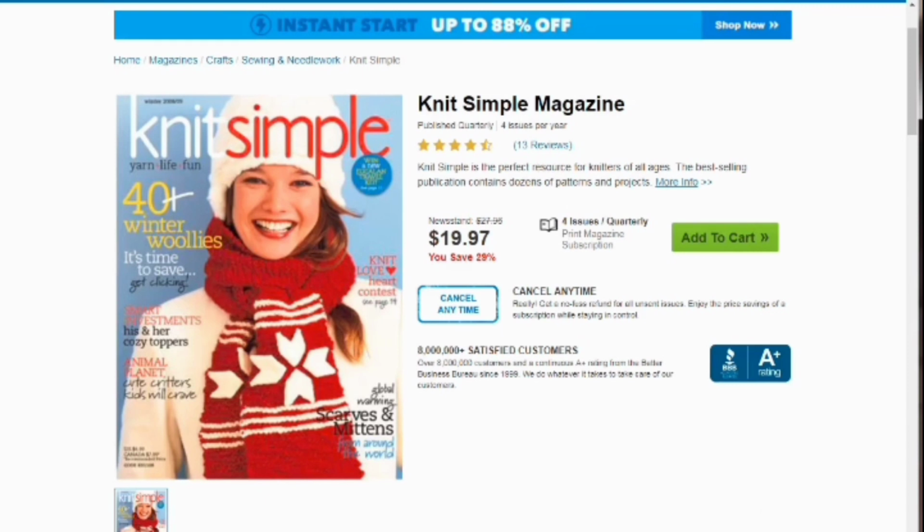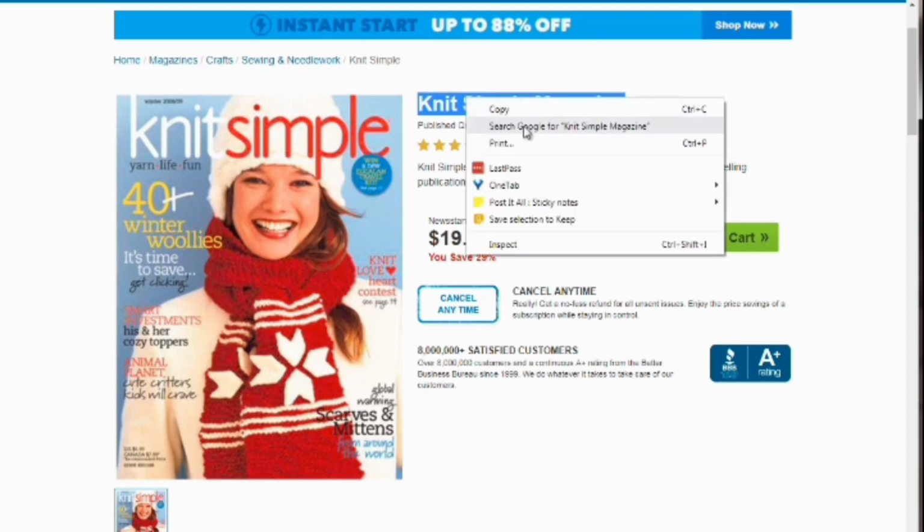Okay, so now that I've opened up these magazines in different windows, you'll notice one thing in common. They will tell you about the magazine, they'll give you some reviews, but it won't really allow you to look inside of the magazine. Now, the reason why I open these up is because what we do is we dig deeper. So Knit Simple magazine, what I do is right click on search Google for this. So we'll search Google for this.